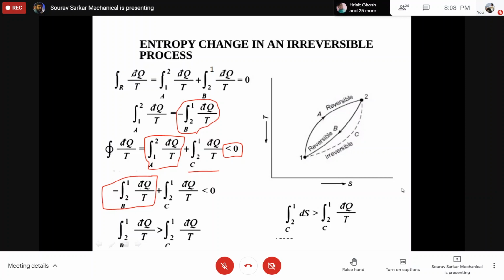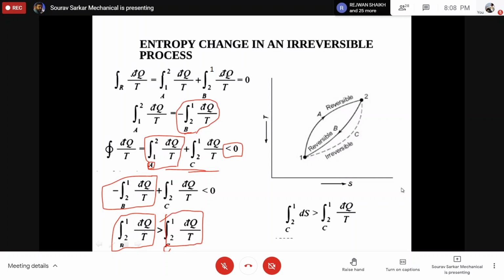I am simply replacing the path A expression by the path B expression. So finally, if I change the side, I can write that this integral of dq by T is greater than this.